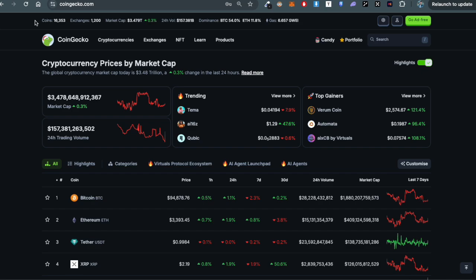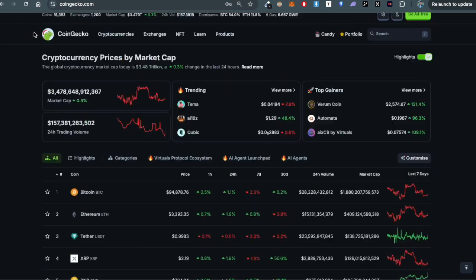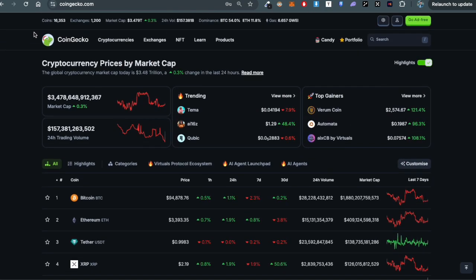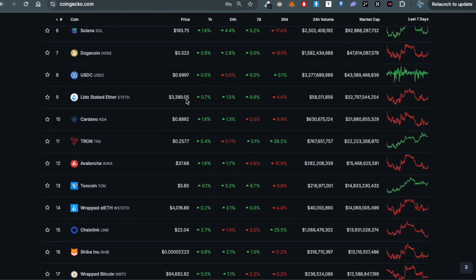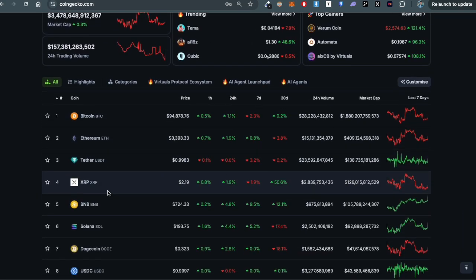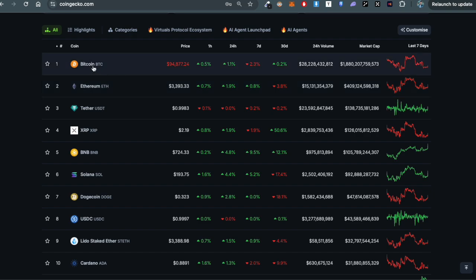But you must get a very simple observation through this website. Currently we have 16,000 tokens listed on this website, but that does not mean 16,000 tokens are running in the crypto ecosystem. CoinGecko is the website where all the cryptocurrencies filtered through the CoinGecko team are listed into different categories.